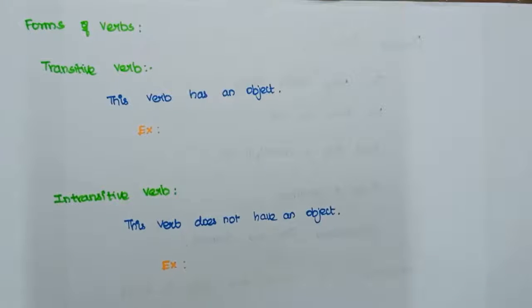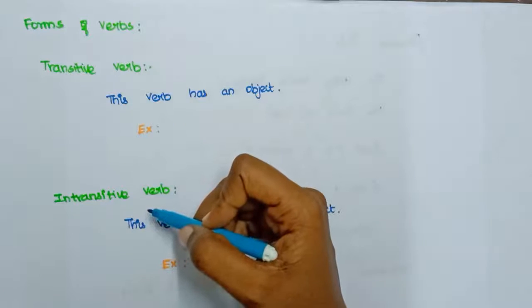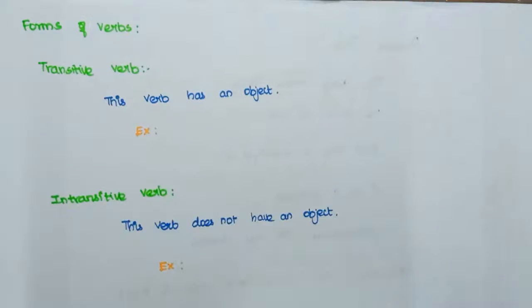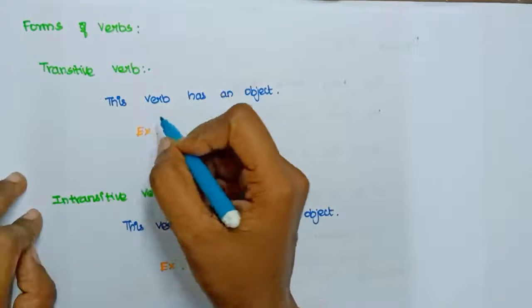Now finally, as I have said, I have given the other two forms of verb, which are transitive verb and intransitive verb. If we see an example, you will be able to understand. What is a transitive verb?